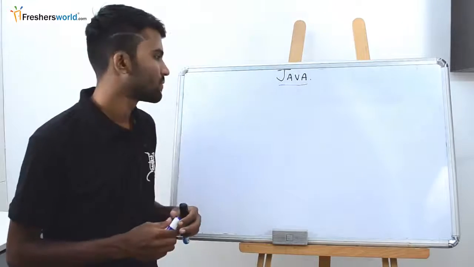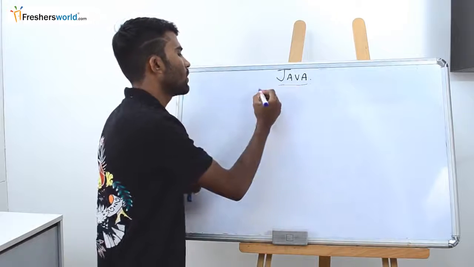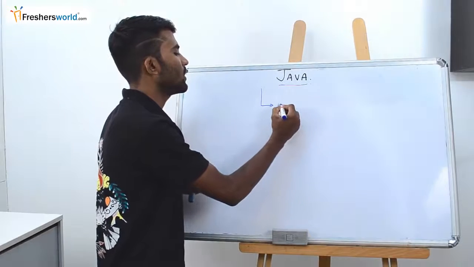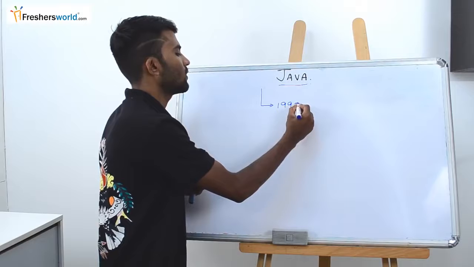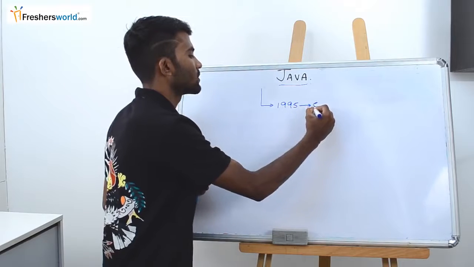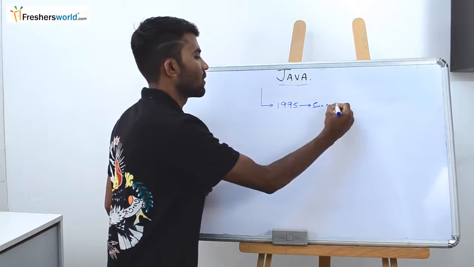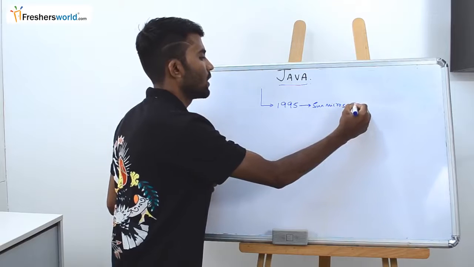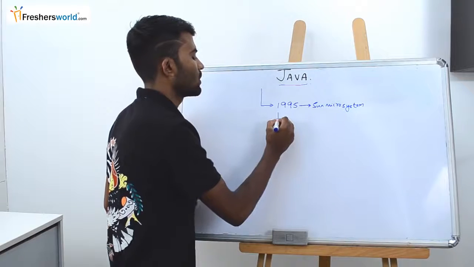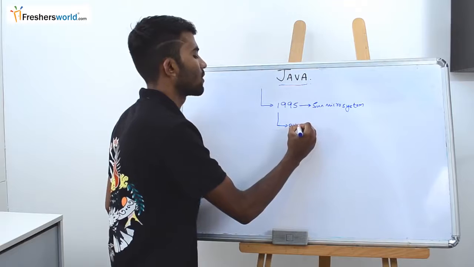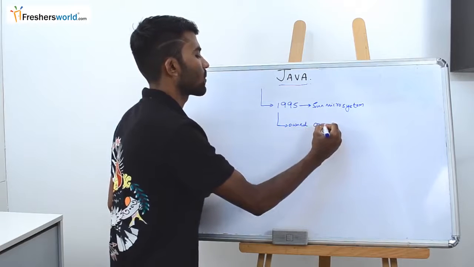Java was developed in the year 1995 by Sun Microsystems. Later it was owned by Oracle Corporation.